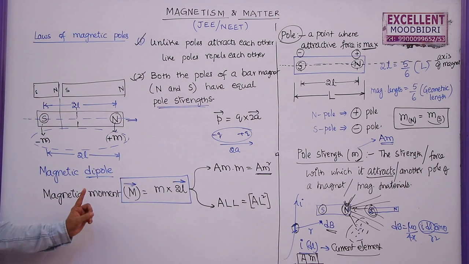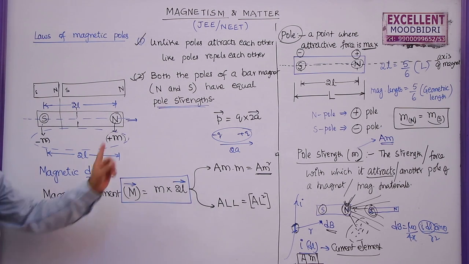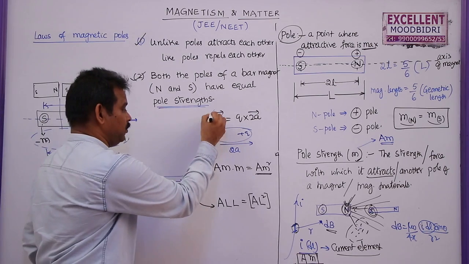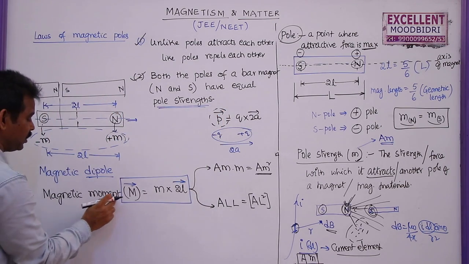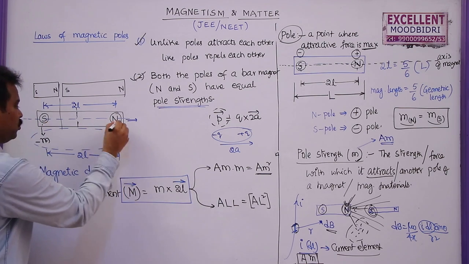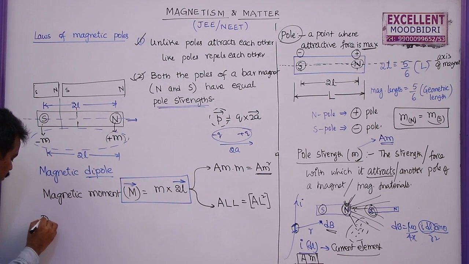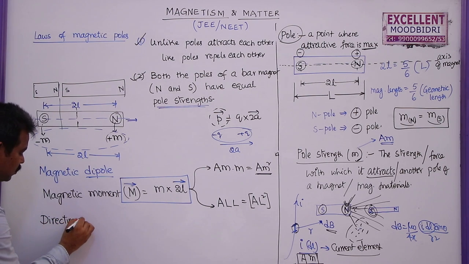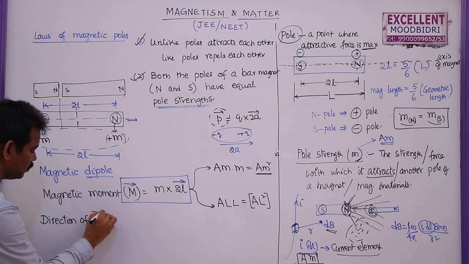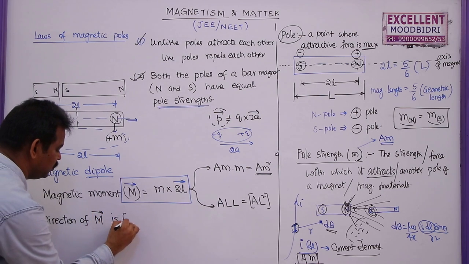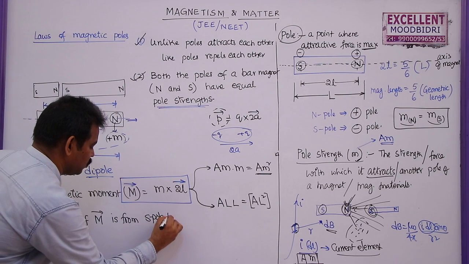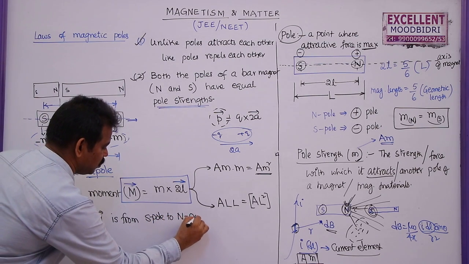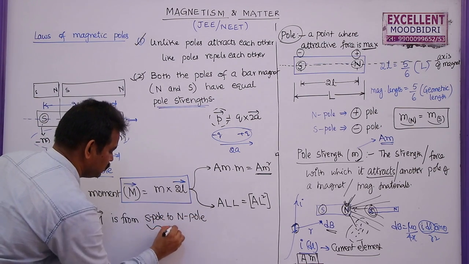And what is the direction of this magnetic moment? Just like the direction of electron movement is from negative to positive charge, the direction of the magnetic moment is also from south pole to north pole. So here I am writing, as it is a vector, the direction of m bar is from south pole to north pole. This is very important.